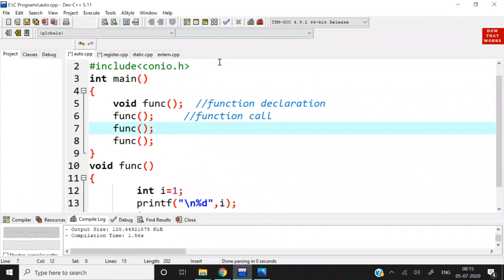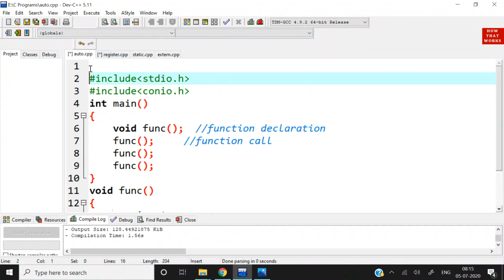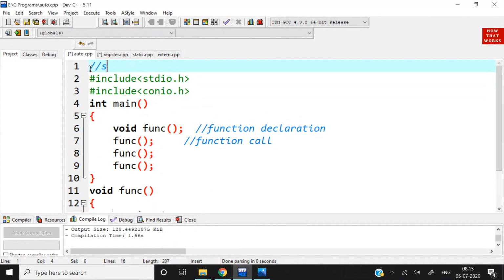See, there are four programs. The first one represents demonstration of automatic storage class. Okay. First of all, we have to include header files, that is preprocessor directives.